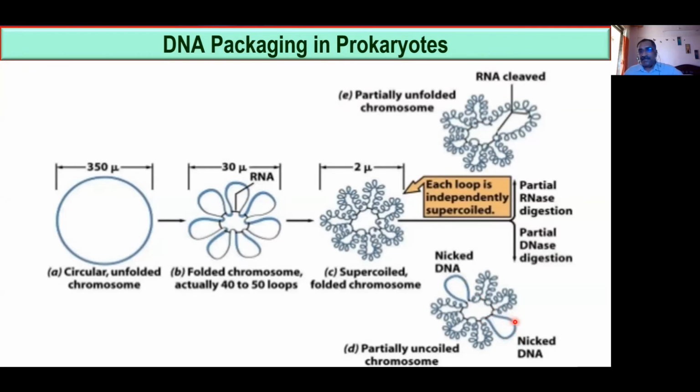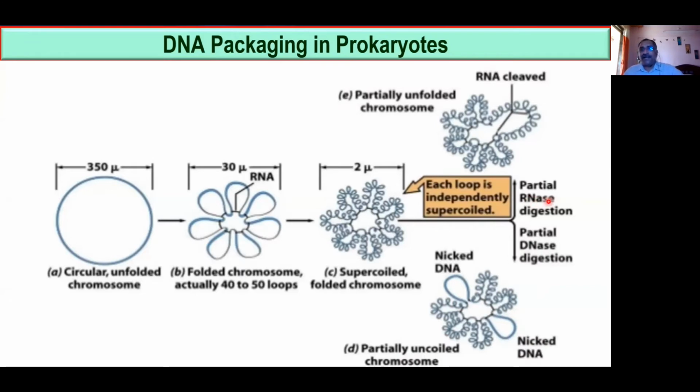It will result in, look, the loop here has disappeared, the supercoiling has disappeared. What does this mean? Digestion has happened there. And when digestion has happened, it is partially uncoiled, we say, and this uncoiled DNA we can say as nicked DNA. Got the point? Now to the same DNA, instead of DNase, you add RNase.